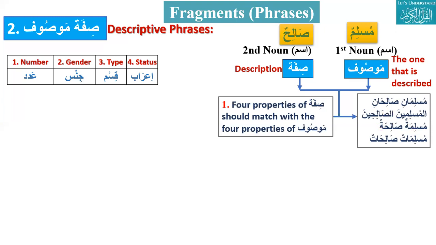Salihatun. That would be singular. Okay, that one is matched. Let's go to the second property, gender. What is the gender for Muslimatun? That would be feminine. How do you recognize this is feminine?